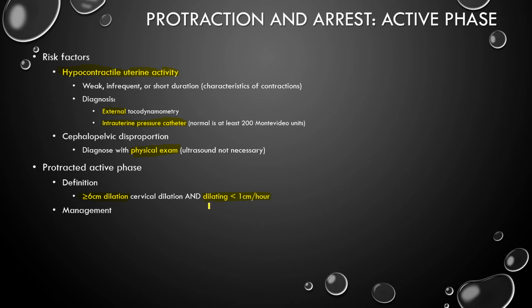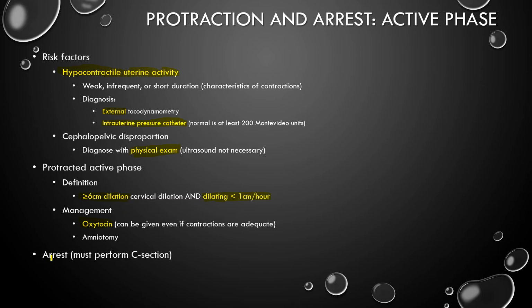And how are you going to manage it? Like you manage everything here, oxytocin. So even if contractions are adequate, you can give oxytocin, because what causes the cervix to dilate and efface? Oxytocin and contractions of the uterus. What triggers uterine contractions? Oxytocin. You can also do an amniotomy if the membranes haven't ruptured yet. An amniotomy can help by triggering the uterus to contract more, and you can also give oxytocin afterward.